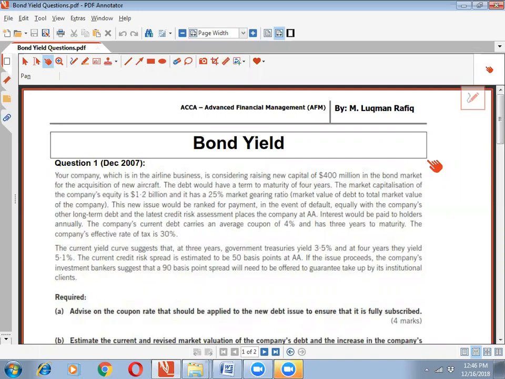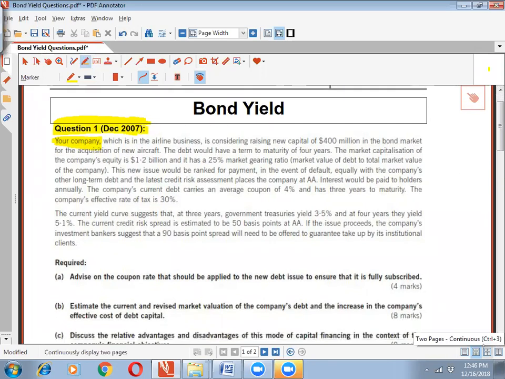So let's come on to question number 1, which is December 2007. The name of the question is "Your Company". The requirements of the question say: advise on the coupon rate that should be applied to the new debt issue to ensure it is fully subscribed.